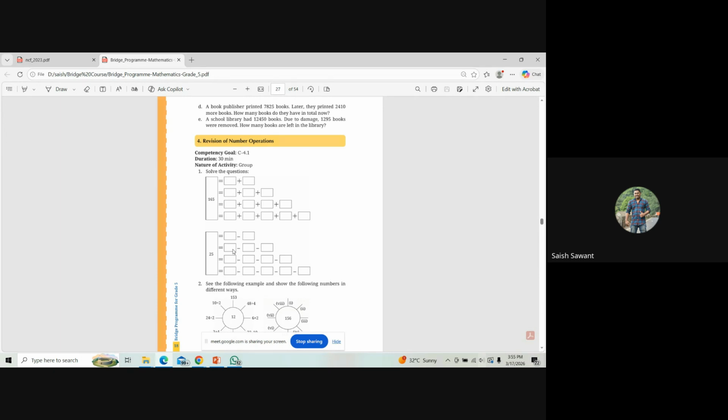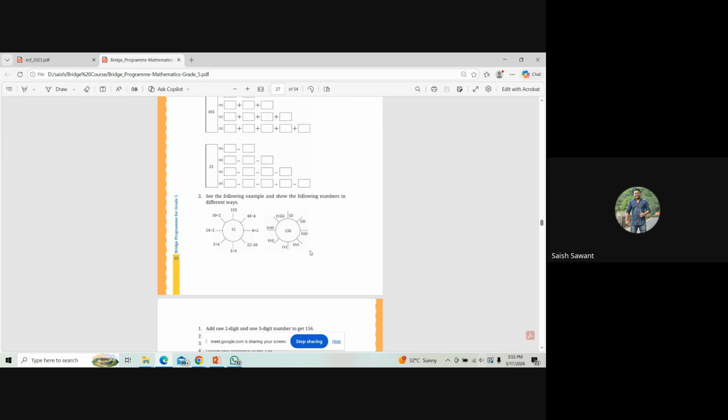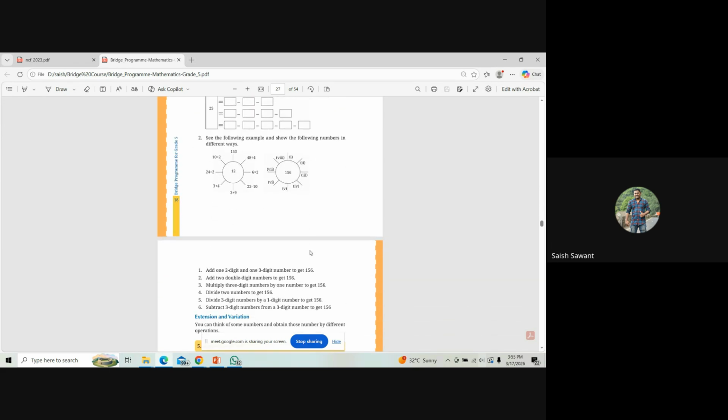In the same way, I have to get this answer by subtracting twice. So I will use, say, 40 minus 10, which will give me 30, then minus 5 will give me 25. So students should develop the skill of thinking creatively and come up with creative answers in this. Then one more diagram is shown there, and there is a question related especially to this figure.